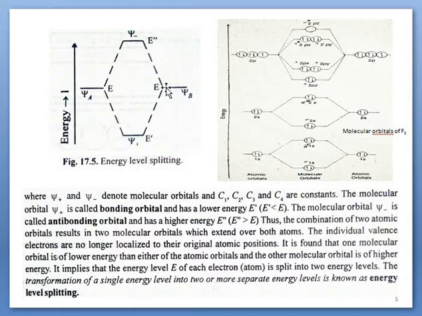But when they come nearby, due to proximity, these atomic orbital energy levels will split into two molecular orbital energy levels, called molecular orbitals. These are psi plus and psi negative. Psi plus is called the bonding molecular orbital and psi negative is called the anti-bonding molecular orbital.